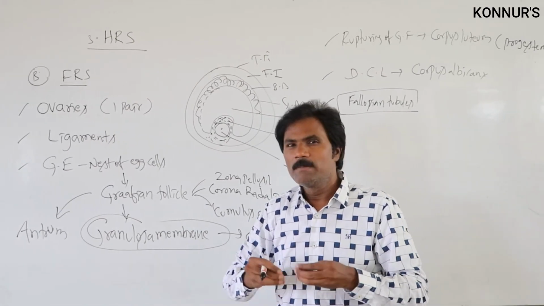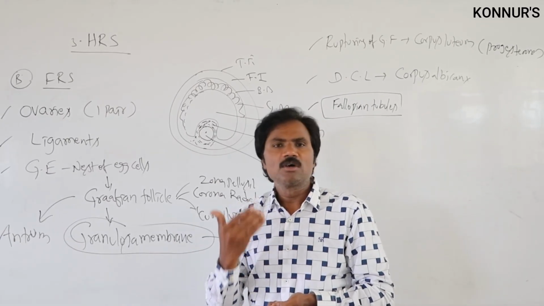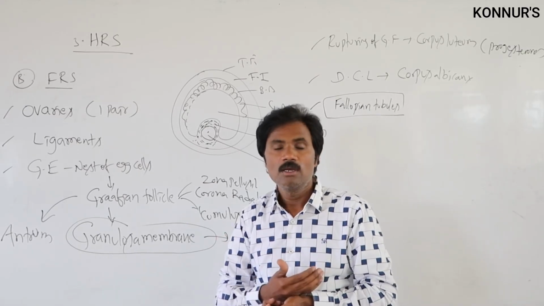Why? Because at birth itself, several thousand to millions of oocyte follicular cells are present.